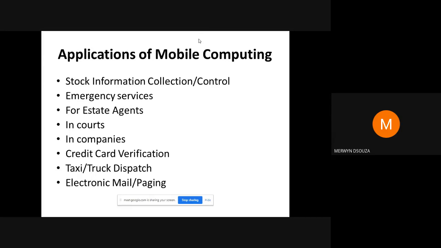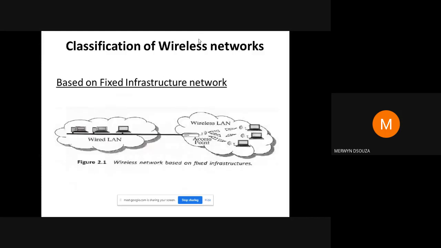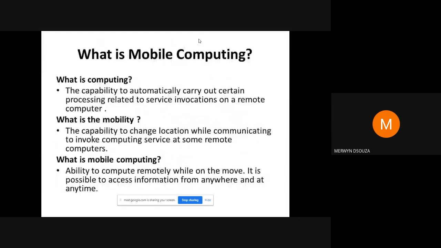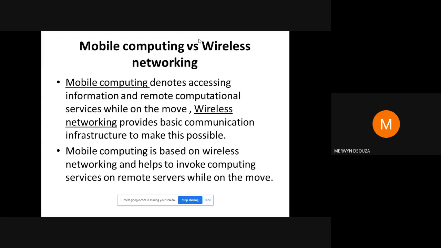So this is one question that could come for your exams. In these slides that I've covered, there are 3 questions that could come. The first question could be what is mobile computing, and then a sub-question: what is the difference between mobile computing and wireless networking.